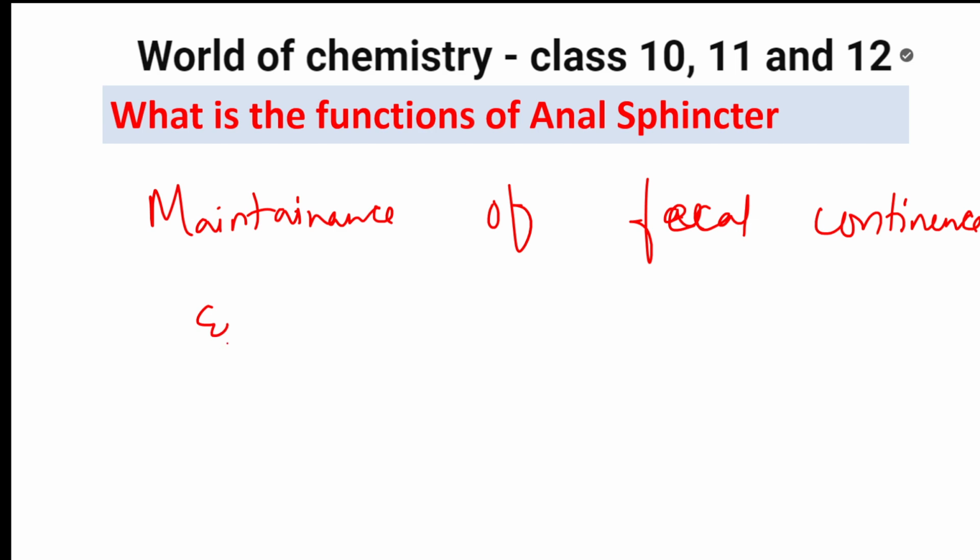And it generates tone. So in simple words, it's going to maintain continence. The anal sphincter maintains that.